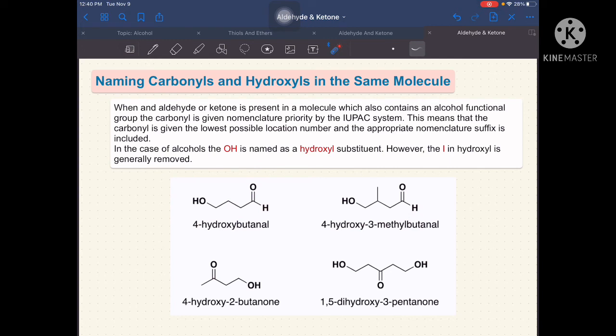So, ngayon, kung titignan nyo rin dito, yung sagot niya dito is butanal, right? So, ibig sabihin nito, ito yung ating number 1, number 2, number 3, and number 4. So, itong line dito, it's just a representation na this OH or this alcohol is connected to this carbon.